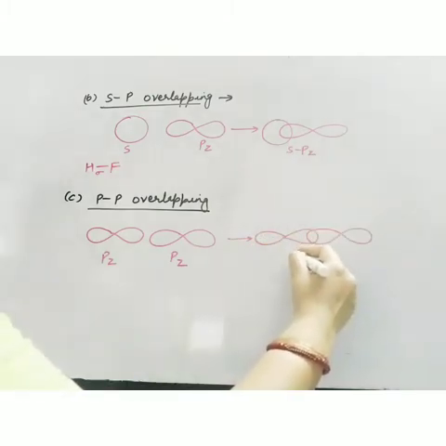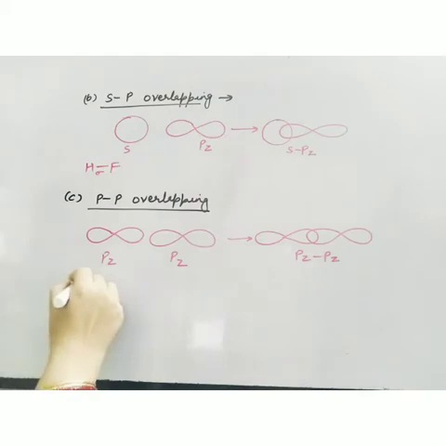So this is pz-pz overlap, and the example is fluorine. Here also sigma bond is there. So sigma bond is formed by the axial overlapping, that is the overlapping along the internuclear axis. Which types of overlapping result in sigma bond formation? ss overlapping, spz and pz-pz, because all these orbitals lie on the internuclear axis.